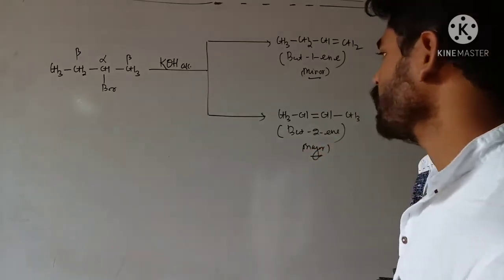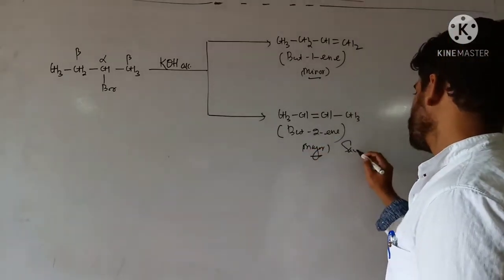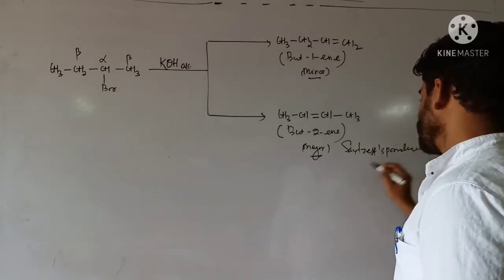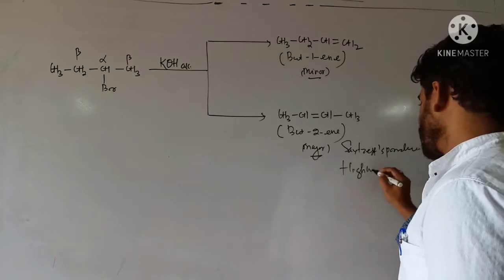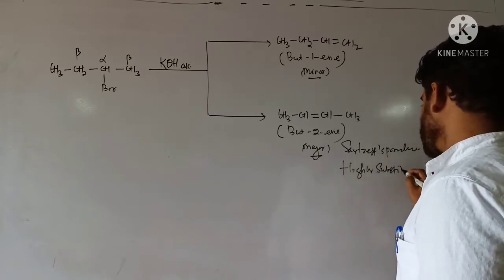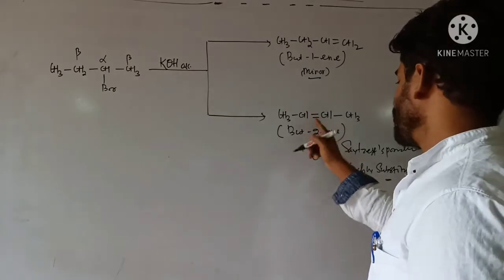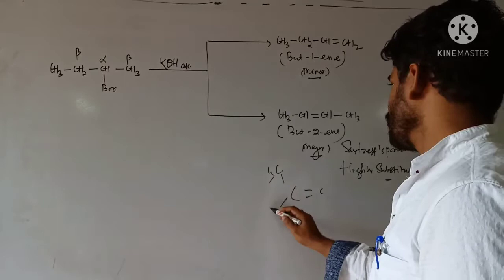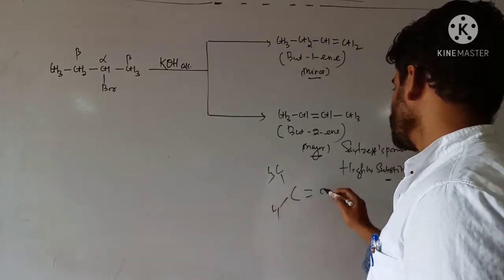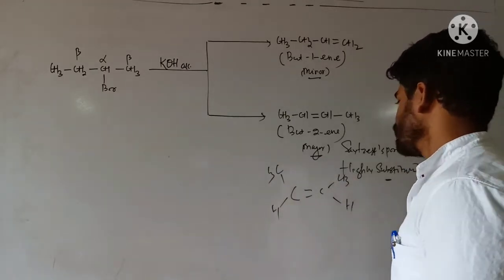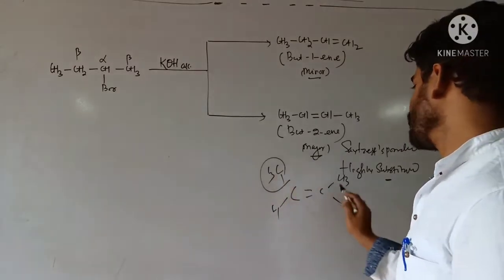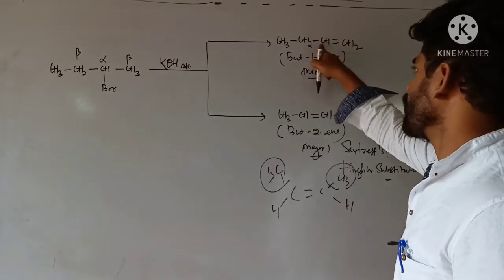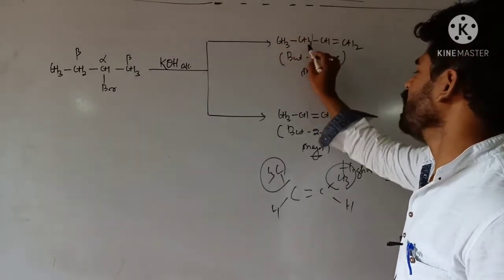Clear? So out of these two compounds, this is the minor one and this one is the major one. Major one because I have just told you this is the Saytzeff product. That means this is highly substituted. Here you see, if I represent carbon, carbon double bond like this, one methyl group here, and this one is H, one methyl group here, this one is H. So two methyl groups are substituted here, but here only one hydrogen atom is replaced by this ethyl group like this.